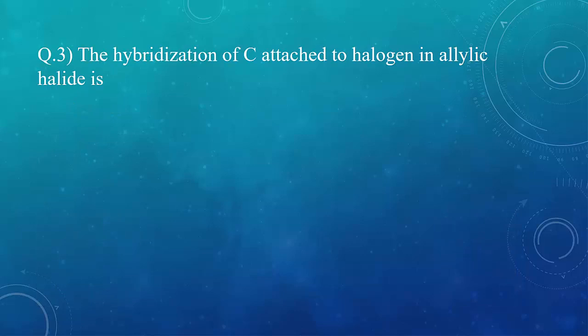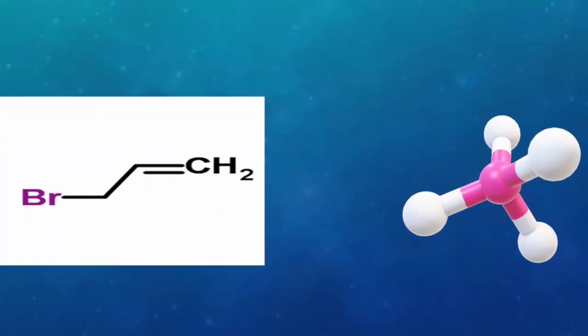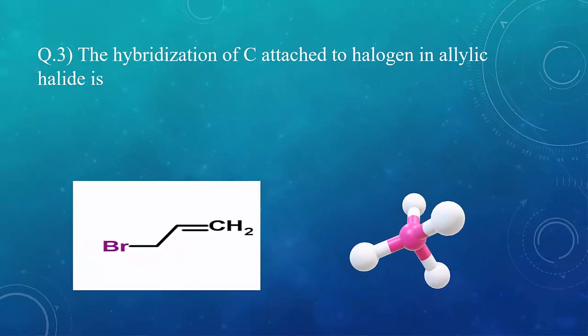Question 3. The hybridization of carbon attached to halogen in allylic halide is. Now here students, as you know, the structure of allylic halide is as shown over here. In this, the halogen atom is attached to a carbon, which is further attached to 4 different atoms. So it is making 4 bonds which are single. So it is similar to the structure of methane, in which carbon is making 4 single bonds with 4 hydrogen atoms, which we have done in 11th standard. So what is the hybridization of carbon in methane? It is sp3. Yes, so here also the right option is C, sp3.